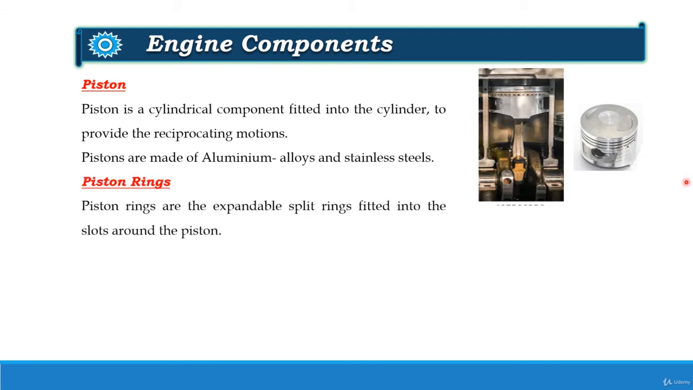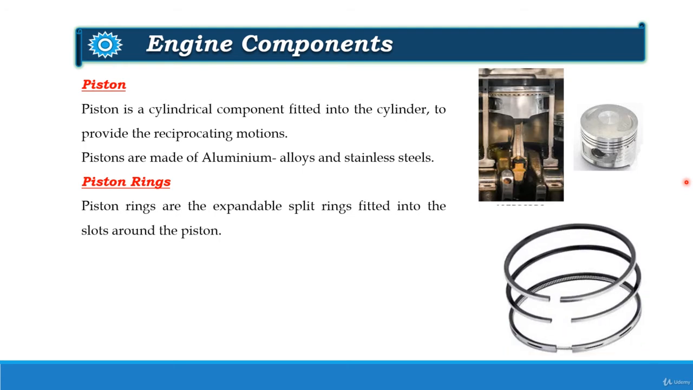Next is the piston ring. Piston rings are the expandable split rings fitted into the slots around the piston. These piston rings are provided to maintain the airtight seal between the piston and the cylinder wall. As there is some gap between piston and cylinder wall, to reduce the wear and tear, these gaps are filled by piston rings. They also provide the lubrication between piston and cylinder walls for smooth functioning of piston.